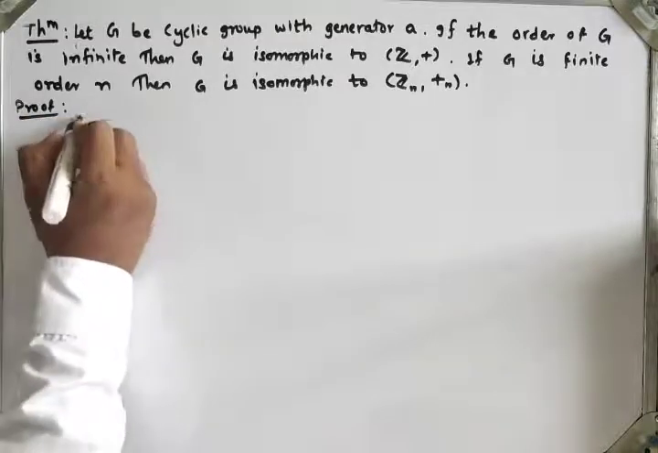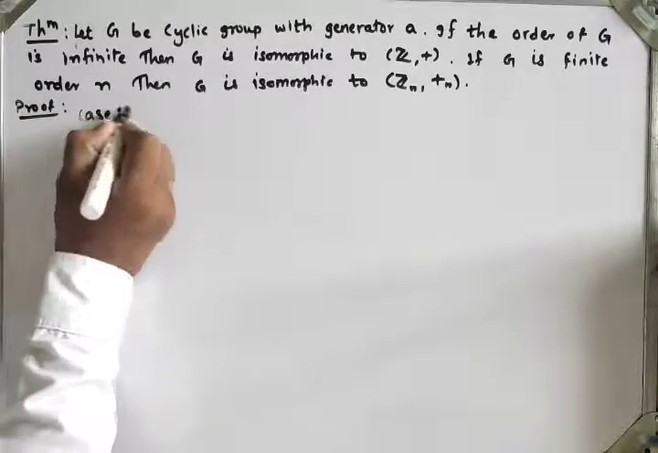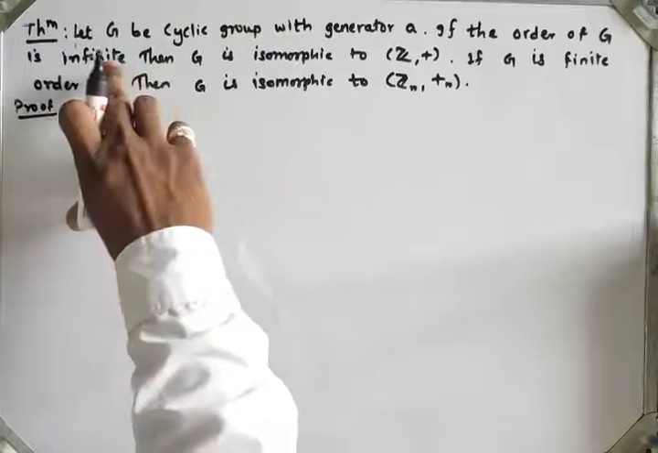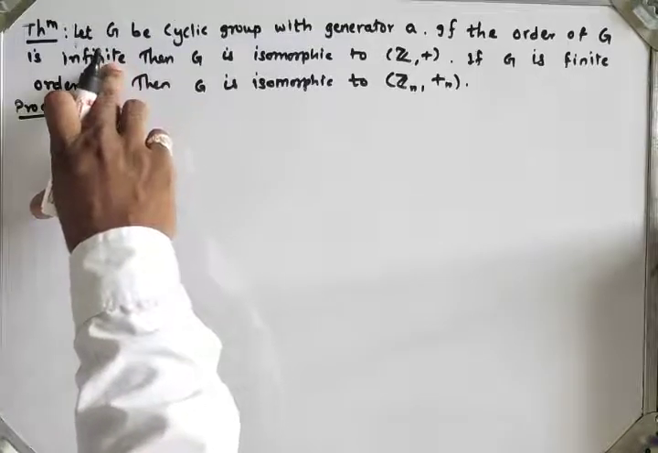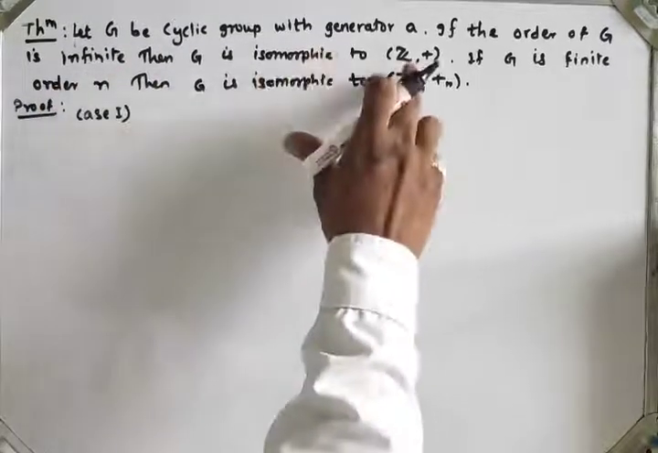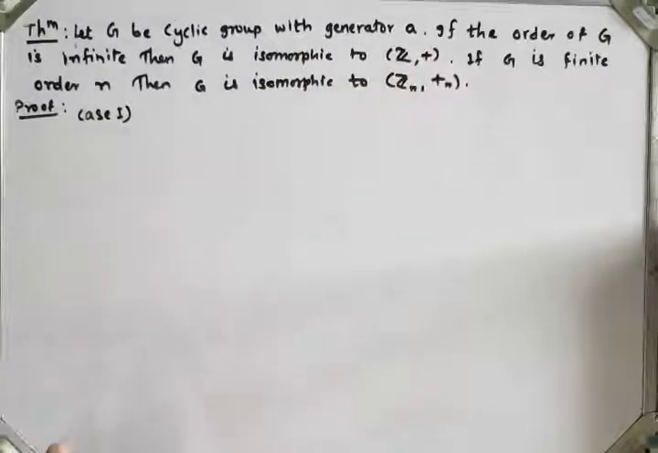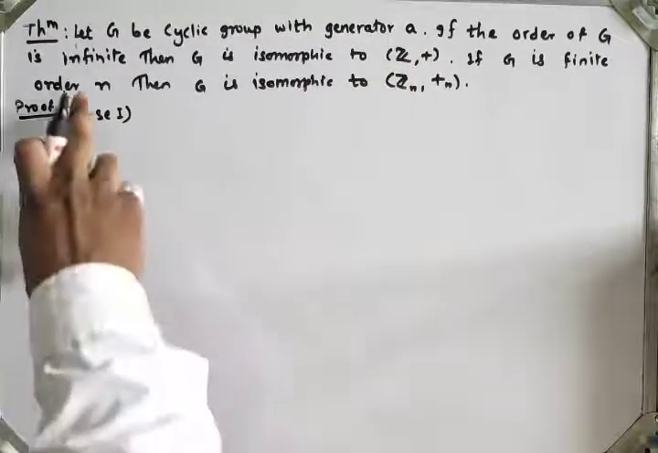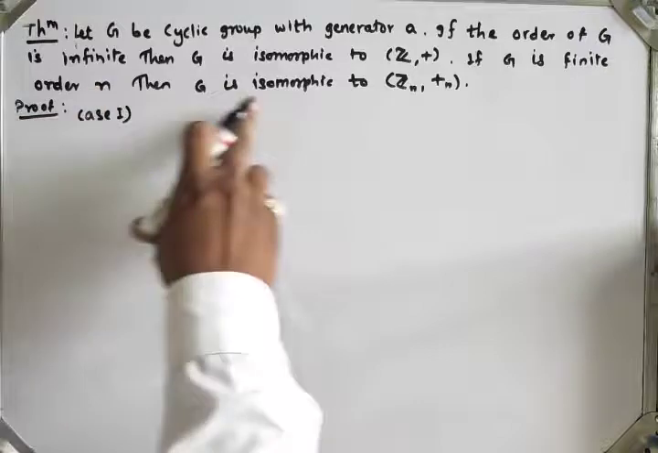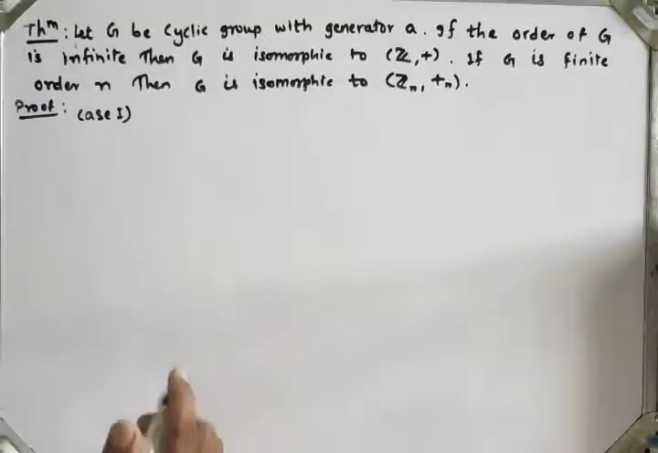So let's see the first case. In case first, we have to prove that a group G whose order is infinite is isomorphic to what? Z under addition. In the second case, a group of order n is isomorphic to Zn under addition.